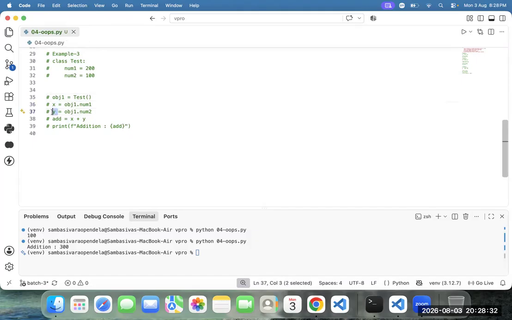We can use it. Object 2 by default contains what? Num1, num2. There is no relationship between object 1 and object 2. But this x and y we can use inside the object. The possibility is there.